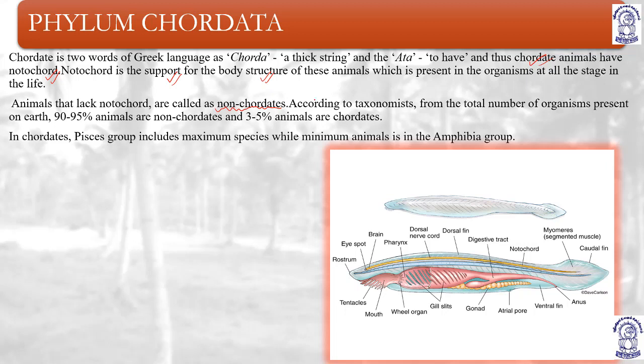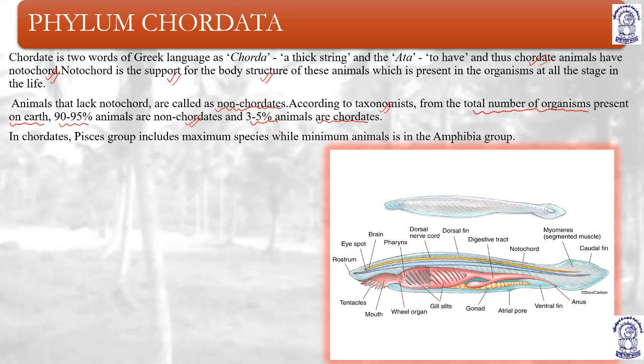Non-chordates, right? According to taxonomists, different scientists who help to identify the name and the group of a particular organism, and categorize the organism into a particular category, from the total number of organisms present on this planet Earth, 90 to 95% animals are non-chordates, and only 3 to 5% animals are chordates, which are having what?